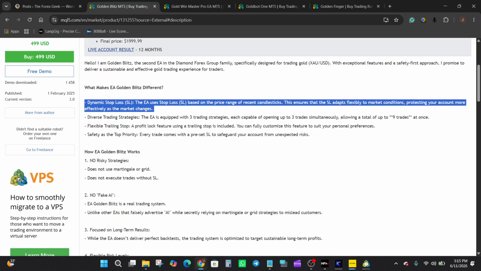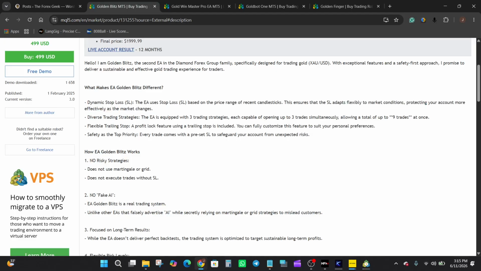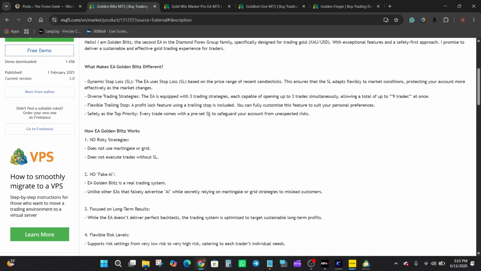The idea here is that risk management can remain flexible rather than relying on a fixed stop distance in every market environment. The expert advisor also incorporates three separate trading strategies.